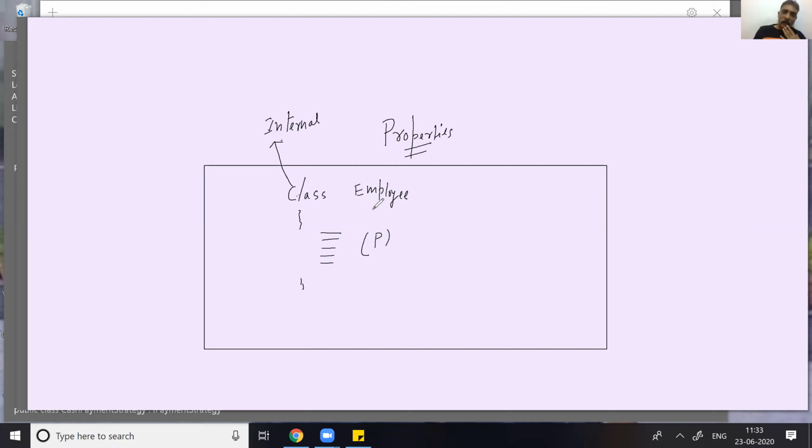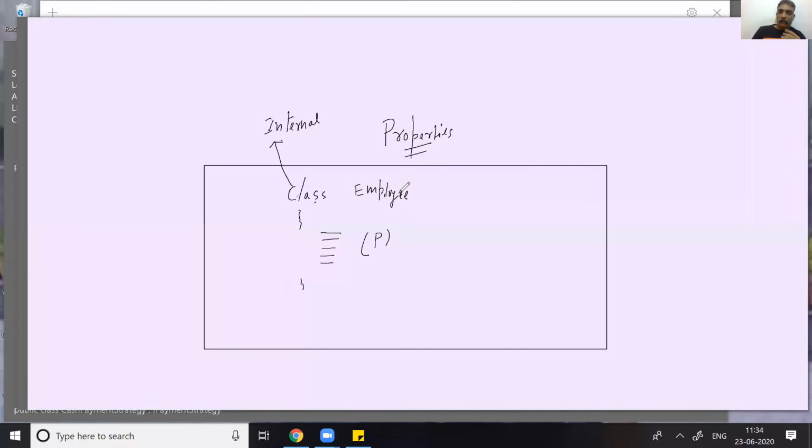And why do we write a class? The purpose of declaring a class is to create a user-defined data type. By the class, we make our own structure, so that we can design our class according to our needs and requirements. That's why class allows us to create a user-defined data type, an abstract data type.